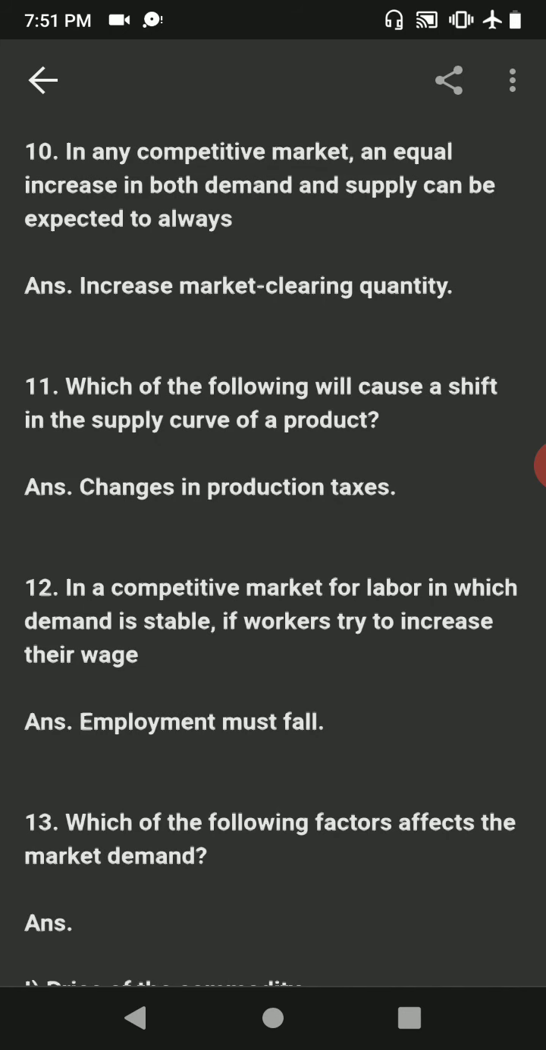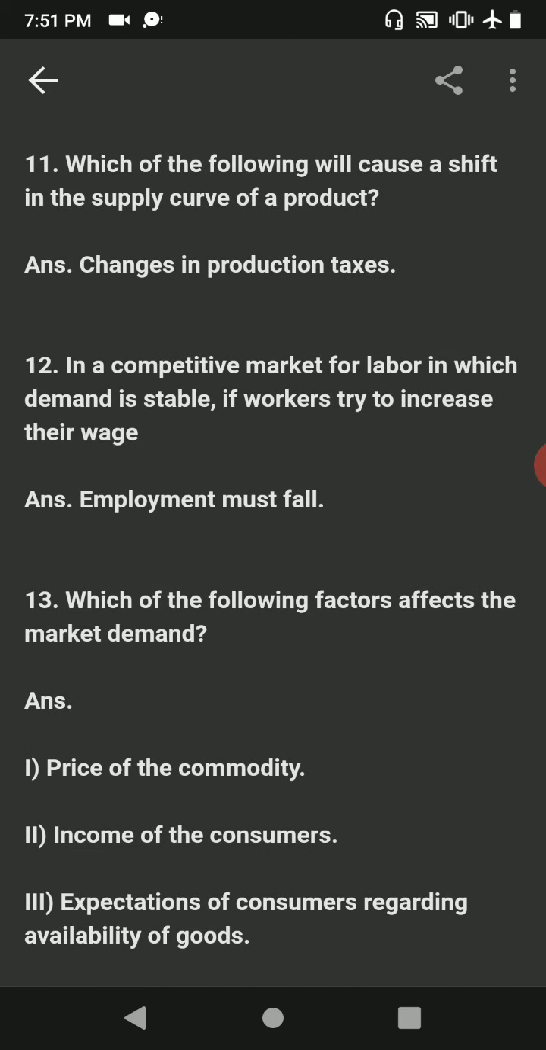Question number 10. In any commodity market, an equal increase in both demand and supply can be expected to always. Answer is increase market clearing quantity. The requirement is to describe market conditions in a competitive market when both demand and supply increase. In a competitive market, the market will always clear at the equilibrium price. If there is an equal increase in both demand and supply, the equilibrium price may increase, decrease, or remain the same. However, there will be more units sold and therefore our answer is correct.